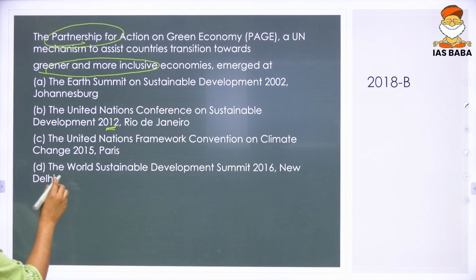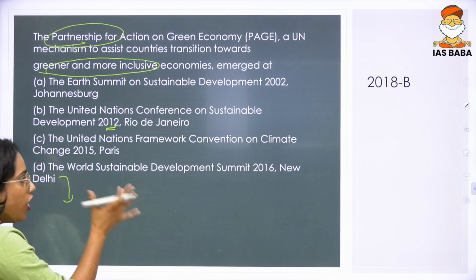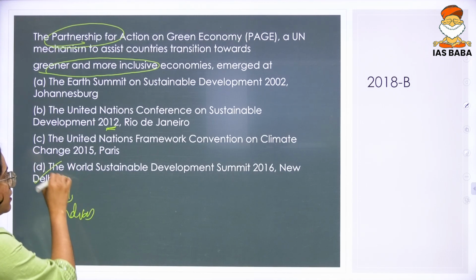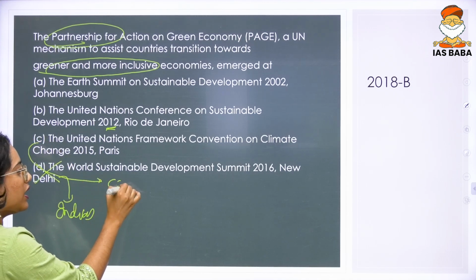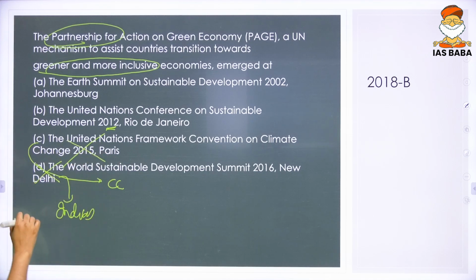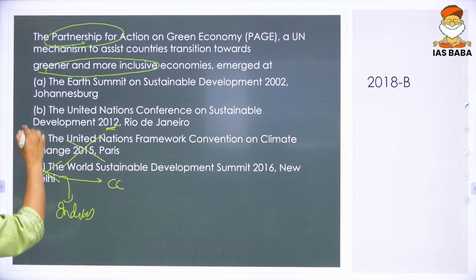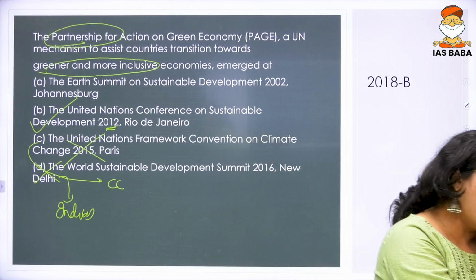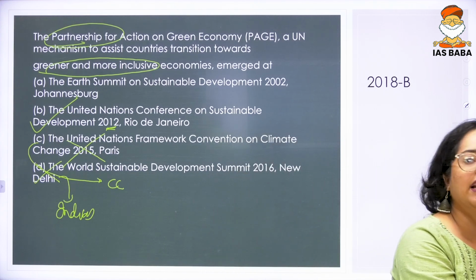See, first of all, the World Sustainable Development Summit, though it's called world and everything, is a very Indian summit. It's not this. The UNFCCC, I told you, is related to climate change. It is also not this. Amongst these two, the answer is B, because 2002 was primarily known for creating an action plan.